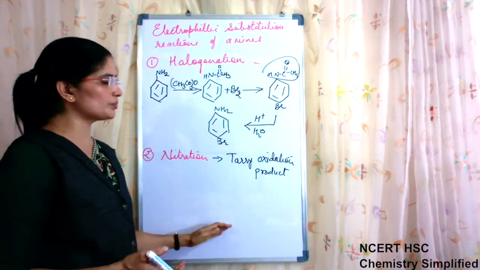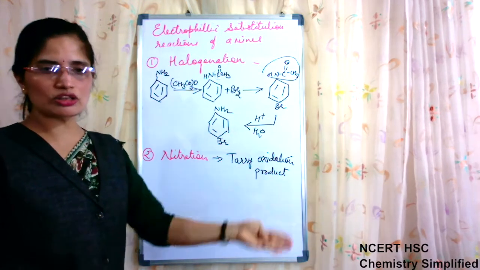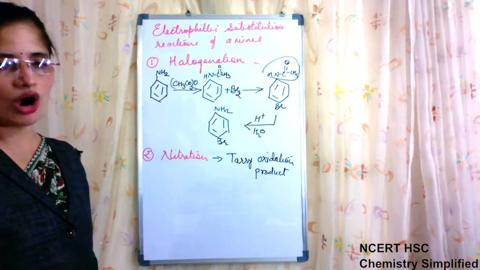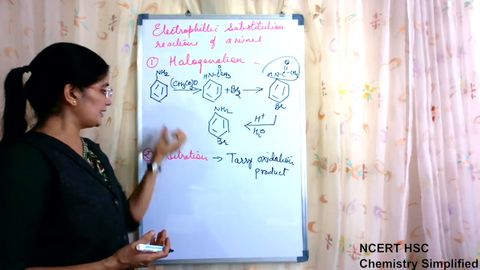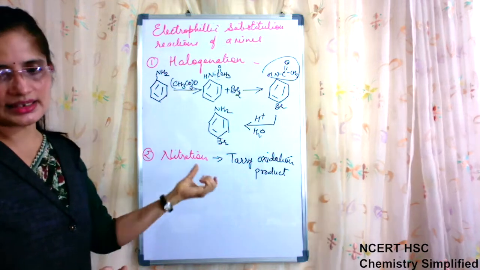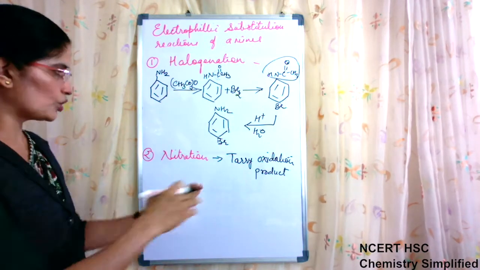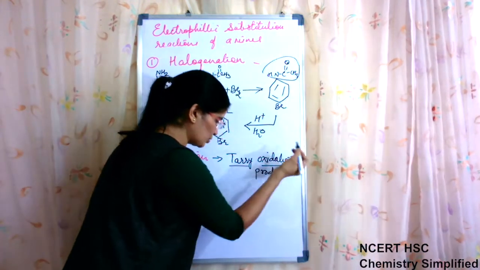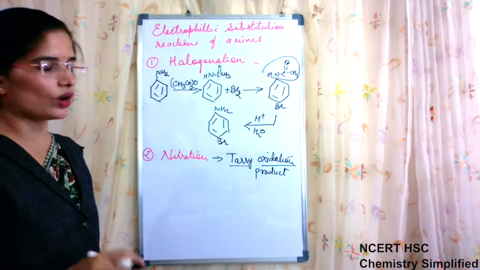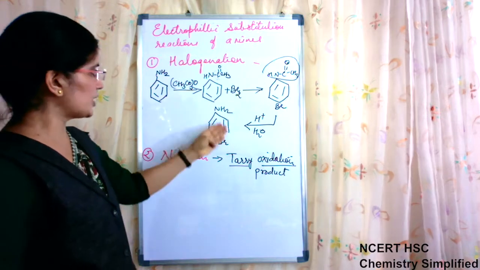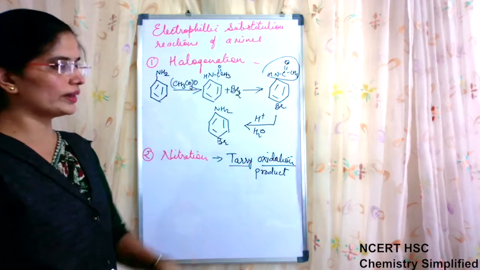Along with the substitution products, other products are also obtained which are formed because of the oxidation of the aniline by the HNO3 acid present there. We will not write those products, only we should know that some oxidation products are also formed along with the other products which are required, that is ortho and para.